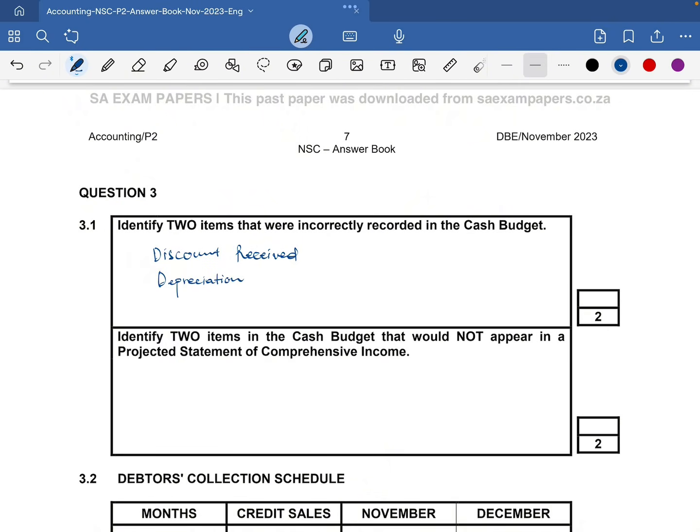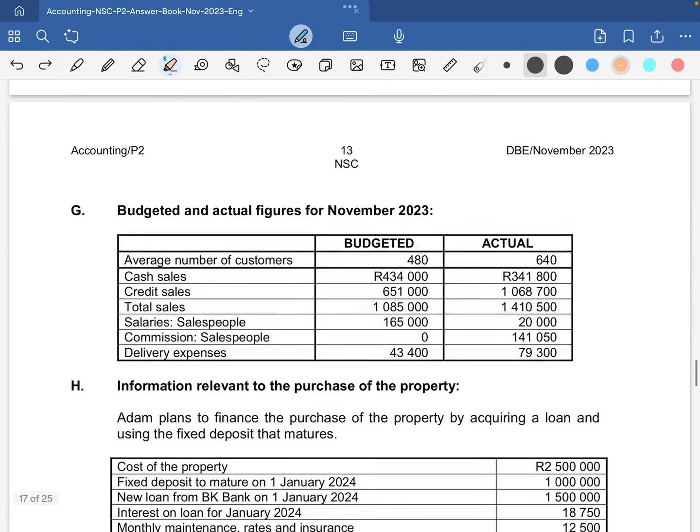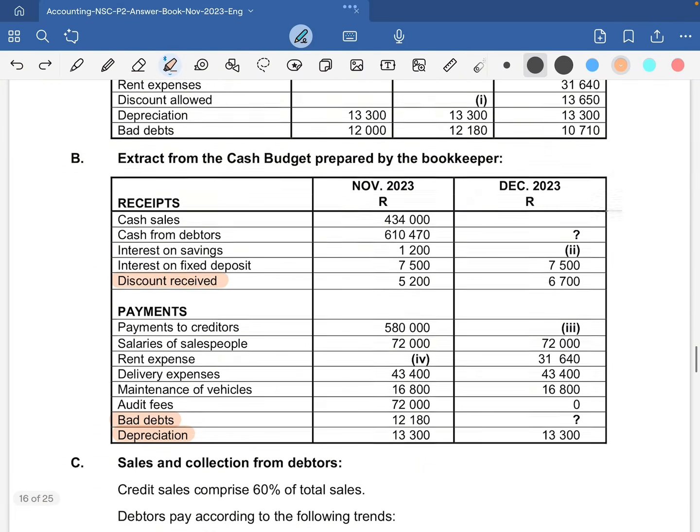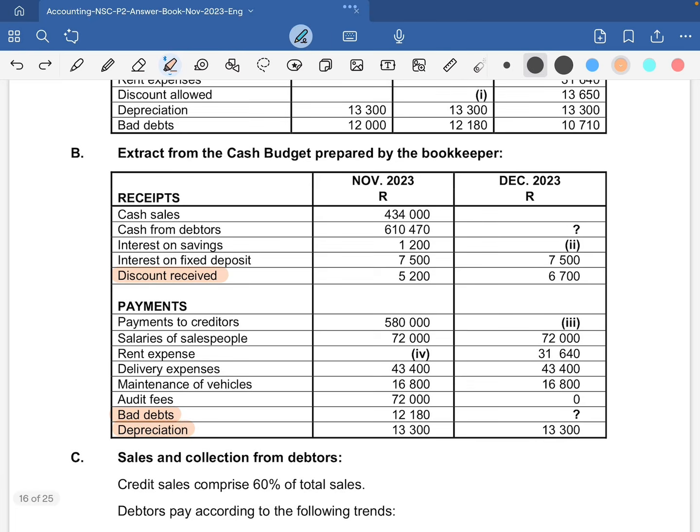Then we need to identify the two items in the cash budget that would not appear in the projected statement of comprehensive income. Going back to information B, the first thing I am seeing here is the cash from debtors, and next is the payments to creditors. Those two are based on the cash basis. Here they just want to see if you know the differences between the income statement and a cash budget.